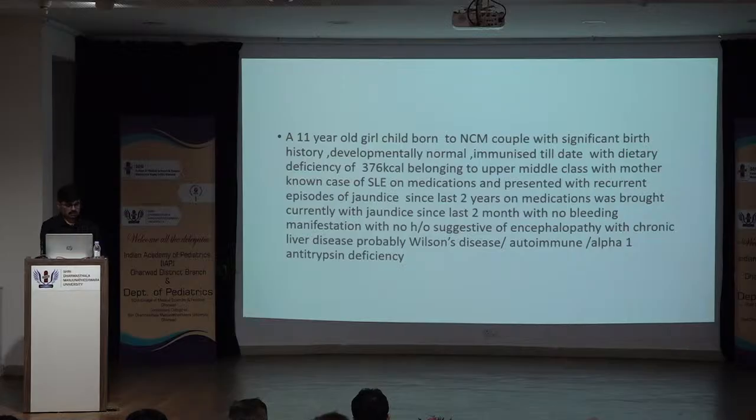Summary: an 11-year-old girl, born to a non-consanguineously married couple with an insignificant birth history, developmentally normal, immunized till date with a dietary deficiency of 376 kilocalories, belonging to the upper middle class, with the mother being a known case of SLE on medications, presented with recurrent episodes of jaundice since the last 2 years on medications, and was brought with jaundice since the last 2 months, with no bleeding manifestations and no history suggestive of encephalopathy, with a chronic liver disease, probably Wilson's disease, autoimmune or alpha-1 antitrypsin deficiency.